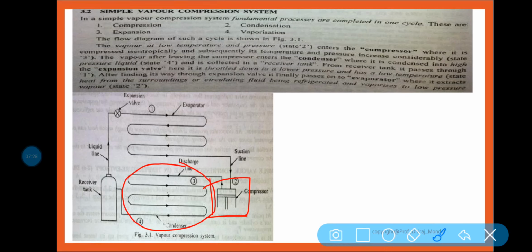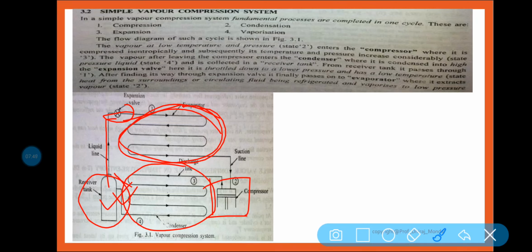Here the refrigerant is condensed and it comes to the receiver tank where it is stored, and after that it comes to the expansion valve. Suddenly the refrigerant is expanded, temperature and pressure fall, and it comes to the evaporator again. This is the deep freeze. Okay,